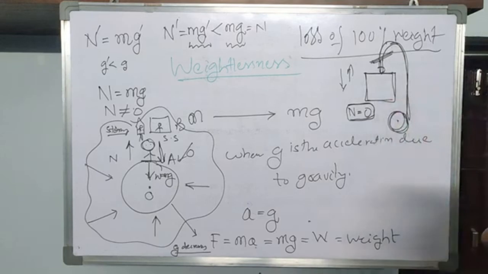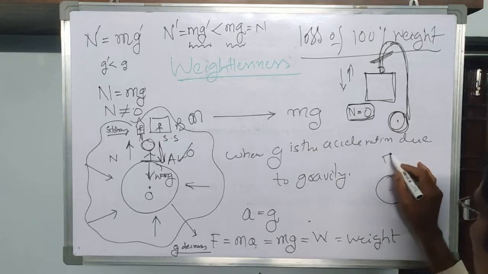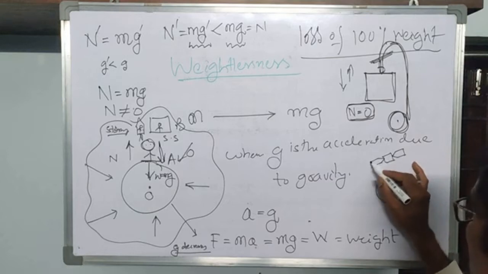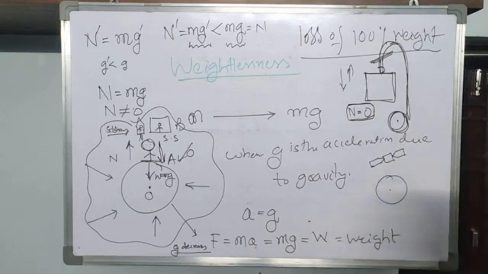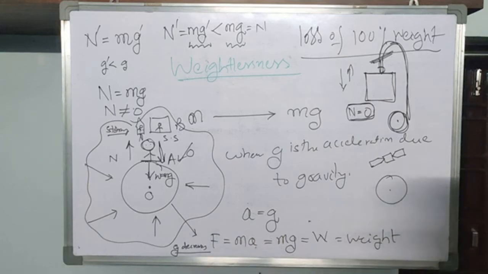This happens in this case, and also in the case of an artificial satellite revolving around the Earth. Otherwise, suppose that a space capsule is also rotating like this in one orbit. Then what happens if you are there in that space capsule? What happens is you almost feel weightless. That means you are going to lose 100% of your weight. Okay, that can be supported in all ways in physics.